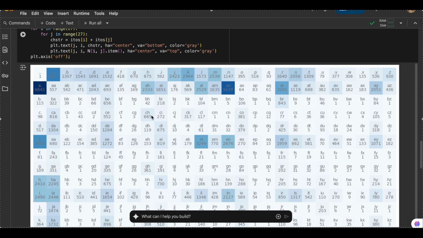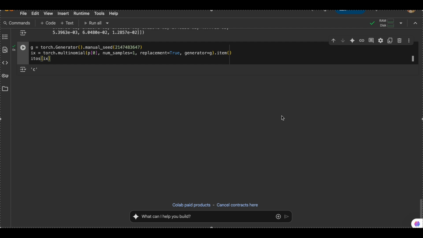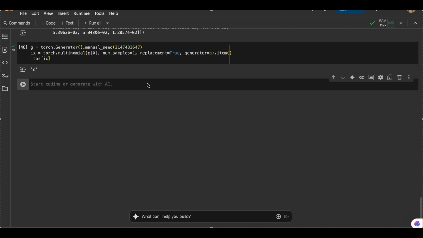It's not that we want the highest probability, we want a bigram with a high probability. For example, we might choose H, we might get I, we might get E, we might get A, we might get anything. So let's write a for loop. Let's actually make a name generator now. For _ in range 10, we want 10 names.